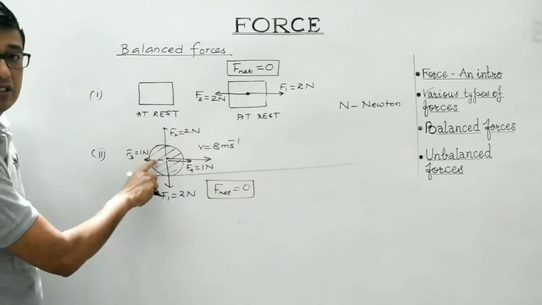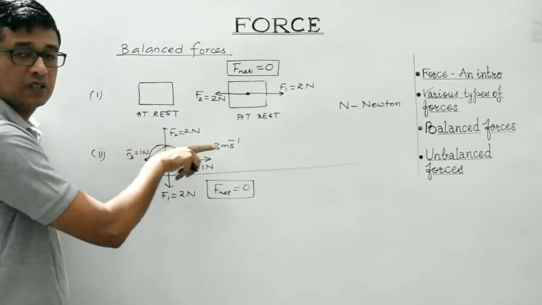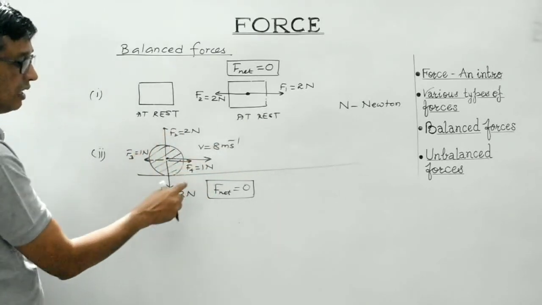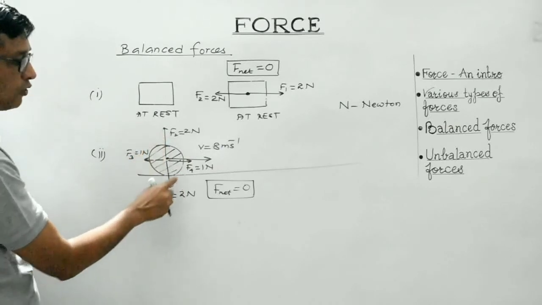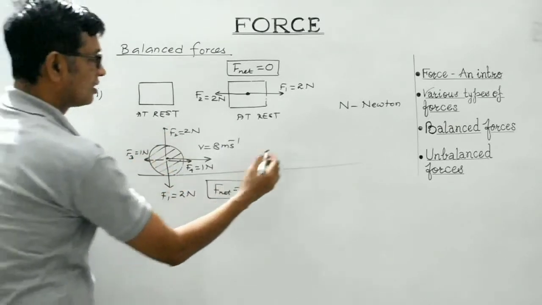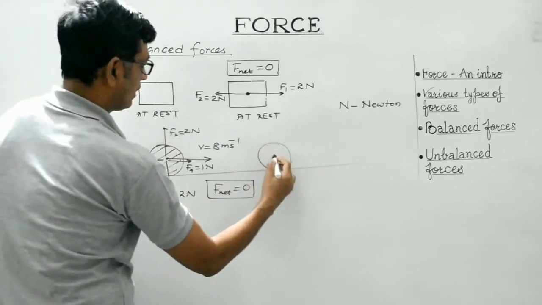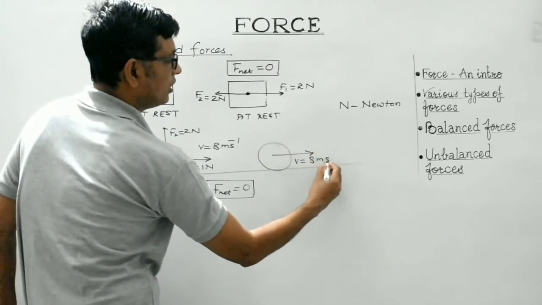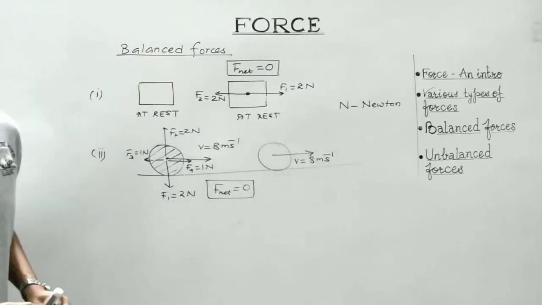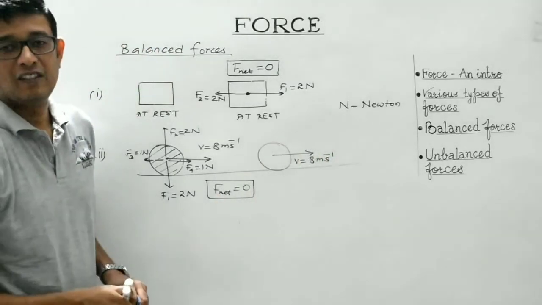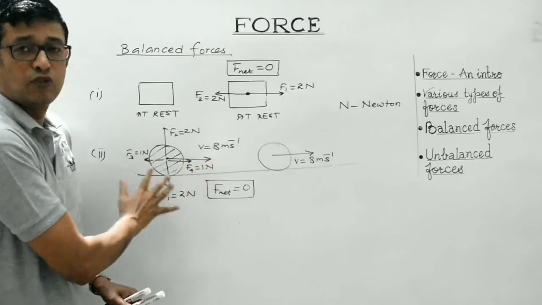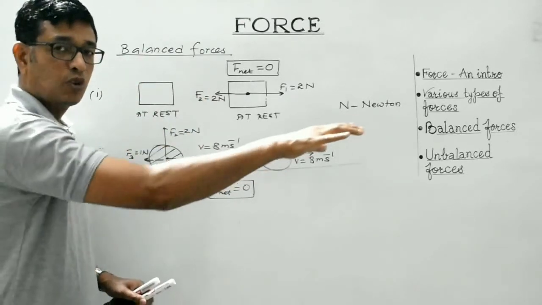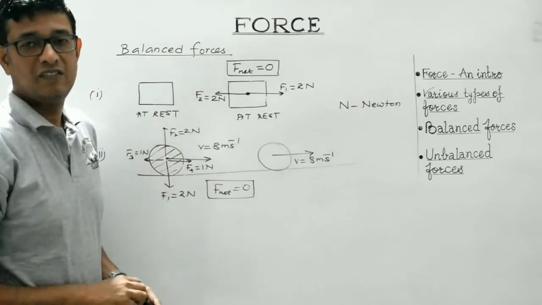So if earlier the body is moving with 8 meters per second along a straight line, then even after the influence of all these 4 forces, still the body will keep moving along the same straight path with velocity of 8 meters per second. So no effect. Even under the influence of these 4 forces, the body will remain in its state of uniform motion along a straight line.